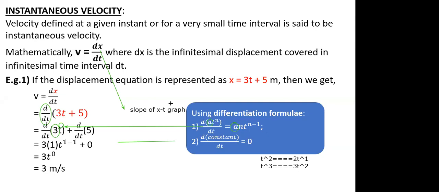Tanmay, both ways you can say the slope of dx by dt is nothing but the velocity. In a displacement-time graph, if you find the slope of the graph, it is the velocity graphically. So either you say slope or you say velocity, both mean the same thing.